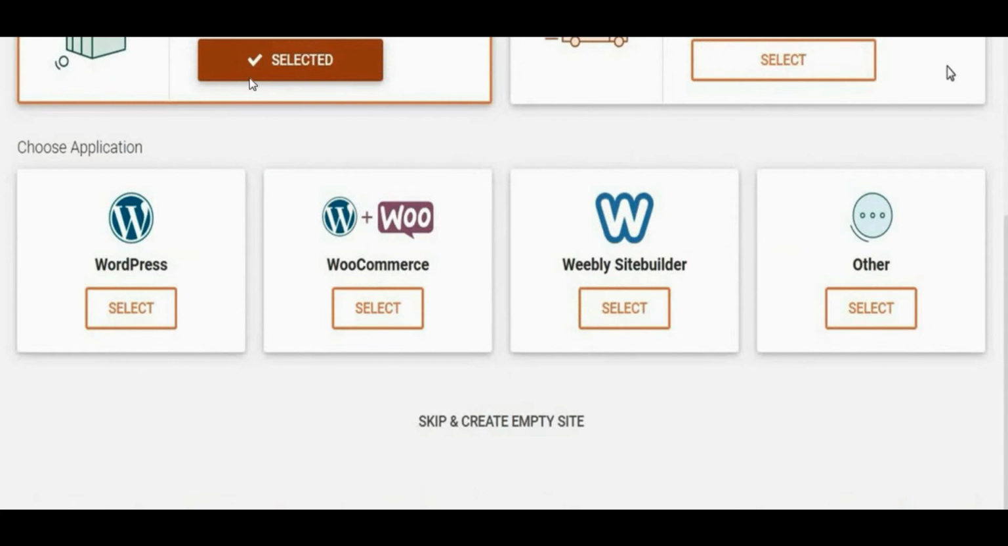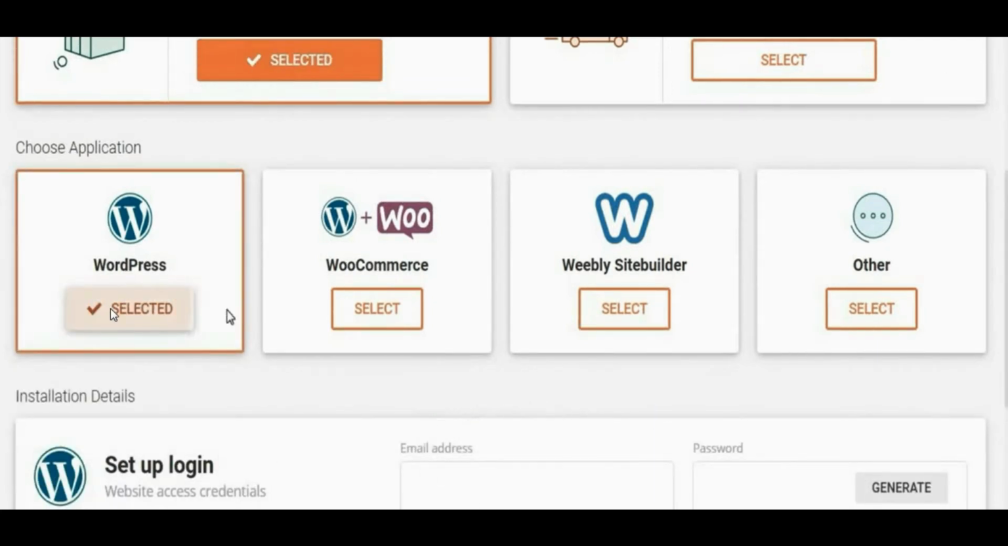So after selecting start new website, here you will get an application to install: WordPress, WooCommerce, Weebly, Site Builder and other. So now we have to install WordPress. So select WordPress. Here it is, WordPress. Now you have to give email ID and strong password. So put your correct email ID and strong password.